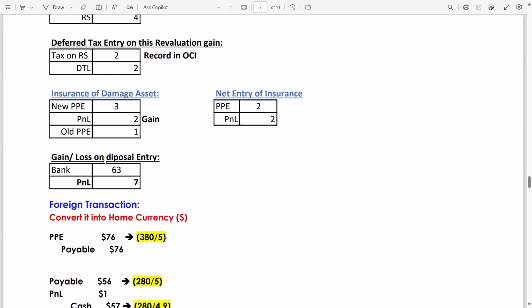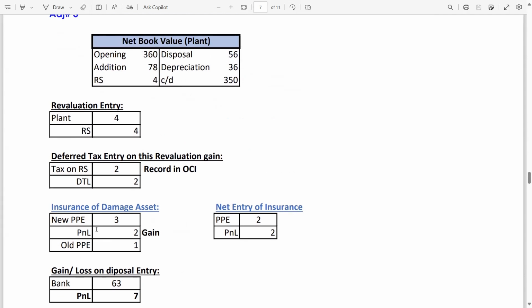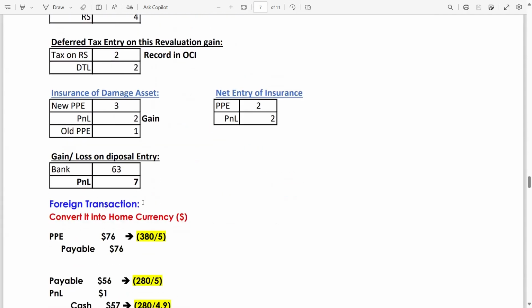Now, the gain or loss on disposal entry. How is the gain or loss on disposal entry calculated? Bank is debit by 63. This is the disposal proceeds. Disposal proceeds debit 63. You have to credit the carrying value of the disposal, which the Word file has not entered. So the carrying value of the disposal is 56. So 63 minus 56, the balancing figure is again P&L 7 million.